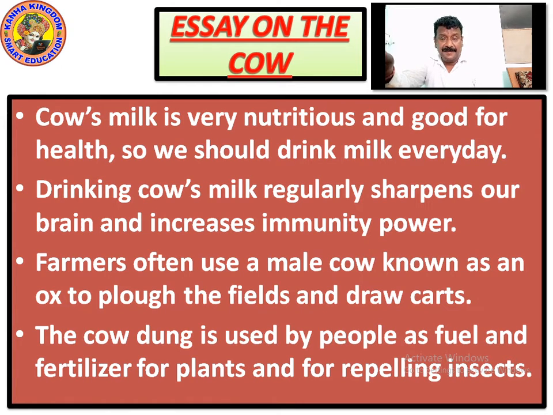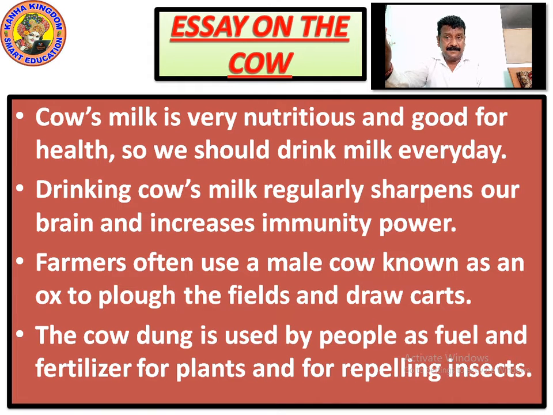All the insects are repelled and they run away. Repel means it runs away. When we call something a repellent, it means the insects cannot come near it.